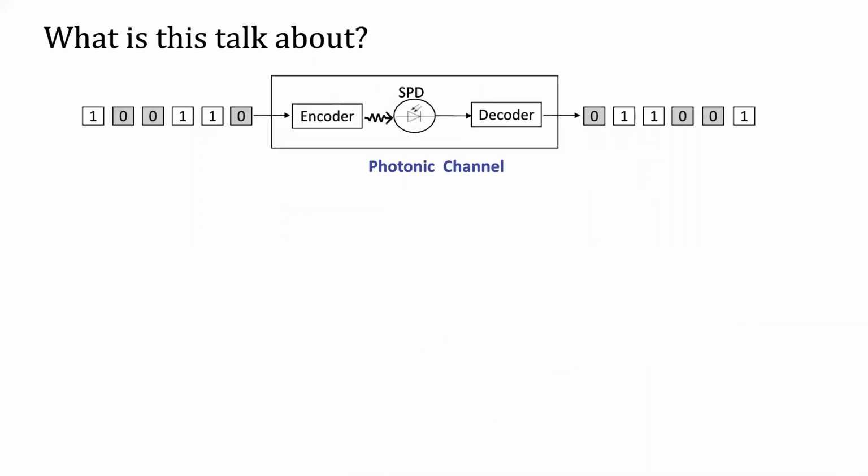I would like to start with what a photonic channel means. A photonic channel is the one in which the information is encoded with photons and transmitted. At the receiver, a single photon detector, referred to as SPD, which is an extremely sensitive device, is used to detect these photons. An ideal detector is the one that detects all the photons without any errors.